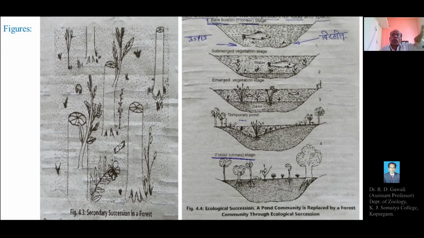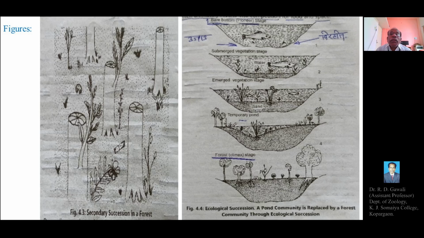Again, there is a growth of certain plants, the submerged plants, and slowly the pond will be replaced by a marshy place, then wetland or grassland, and finally into the forest. So these are figures 1 to 4, showing the transformation of the pond community into the forest community.